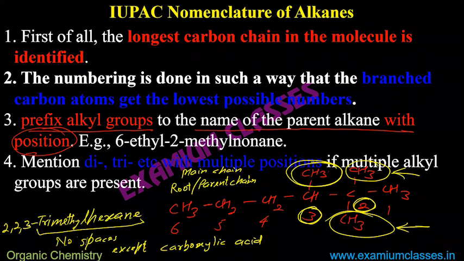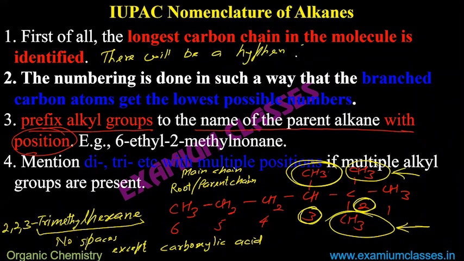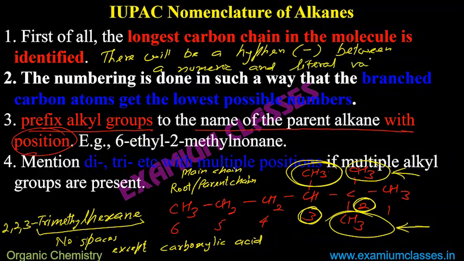Then there will always be a hyphen between number and alphabet. There will be a hyphen between numeric and literal values.